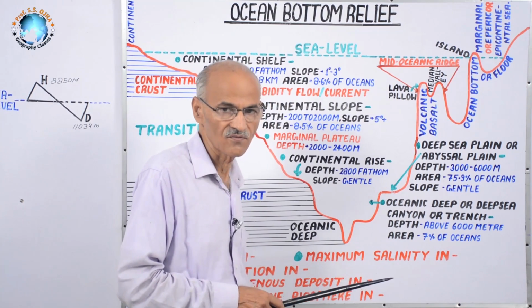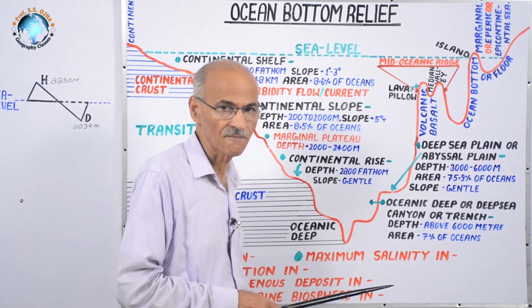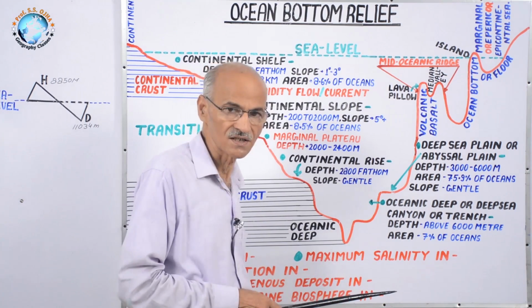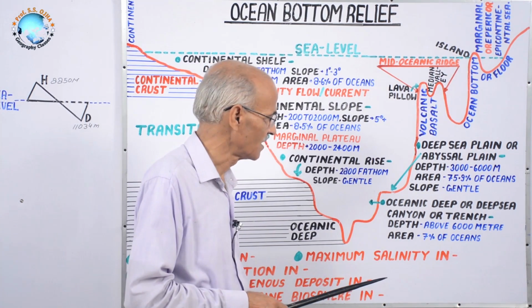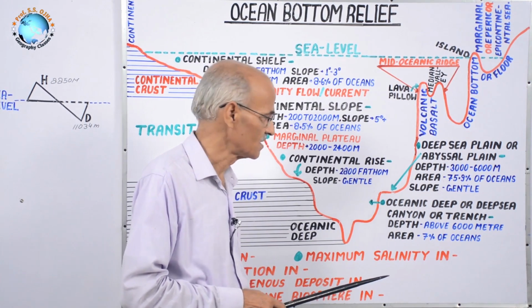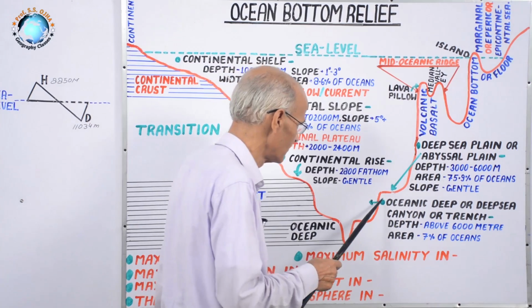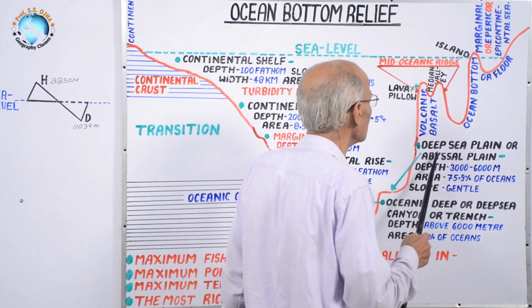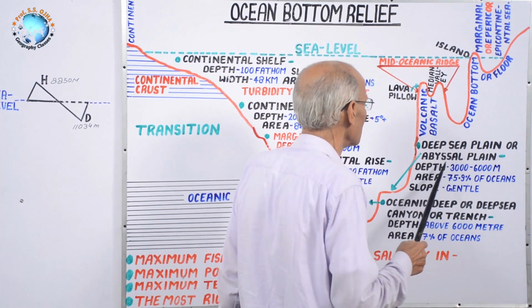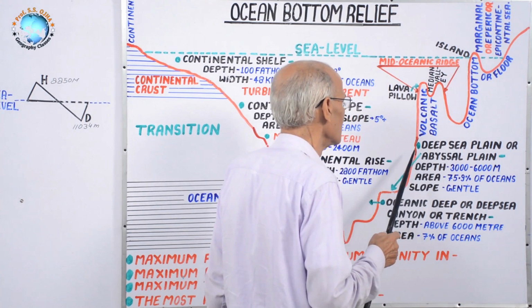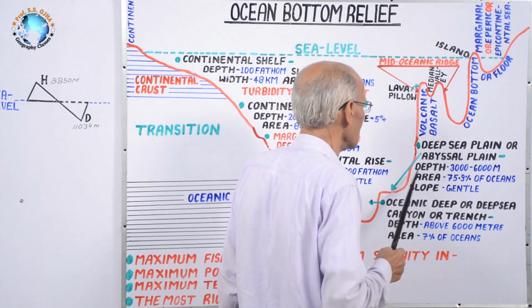One very important information is that circum-Pacific belt has a number of trenches and deeps, and the deepest points in ocean are found there. Next, if we rise up and above this, it is deep sea plain, or it is also called abyssal plain because of their deep nature from sea level.